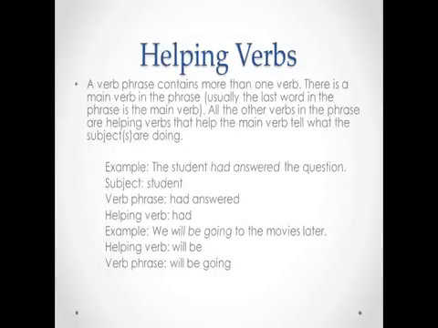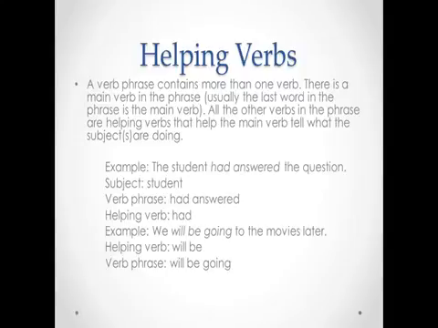Helping verbs. So a verb phrase contains more than one verb. There is a main verb in the phrase. Usually the last word in the phrase is the main verb. All the other verbs in the phrase are helping verbs that help the main verb tell what the subject or subjects are doing.